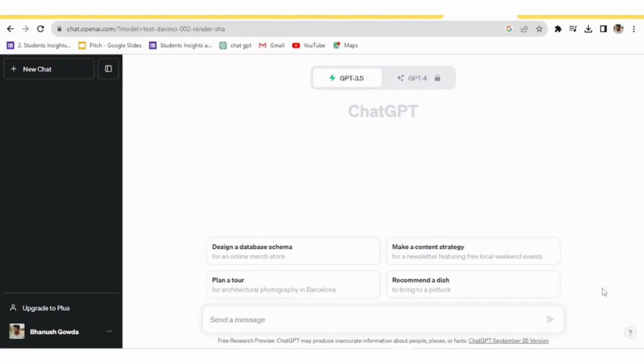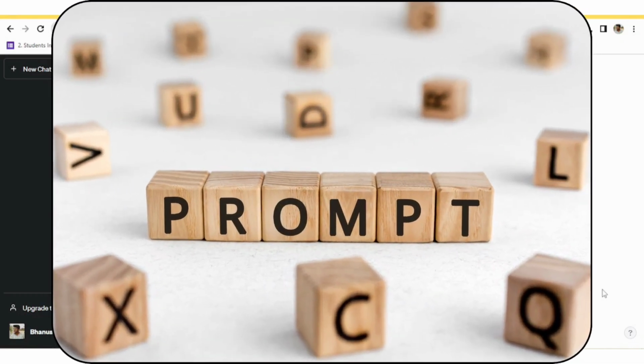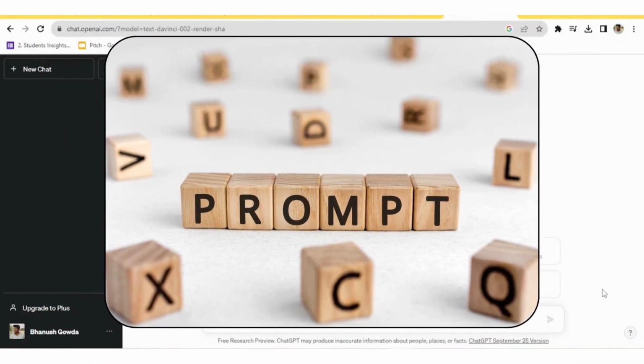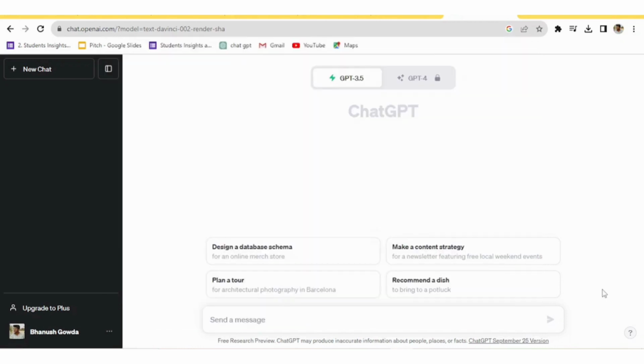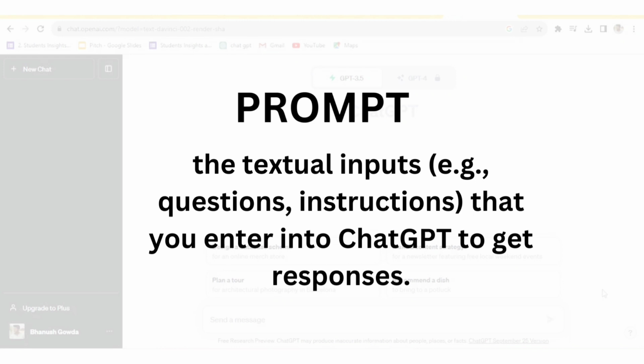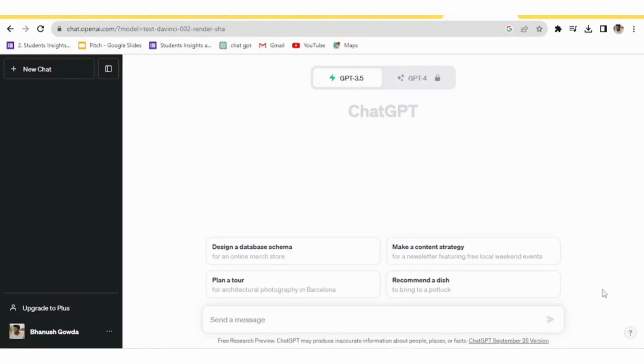As an IT professional or digital marketer or student, and irrespective of your profession, you can use ChatGPT as your tutor or mentor. Mainly, ChatGPT gives an answer based on the accuracy of your prompts. And if you don't know what prompts are, prompts are nothing but the textual inputs, that is questions or instructions, that you enter into ChatGPT to get responses. Alright, now let's explore effective prompt templates and examples for getting mentored from ChatGPT.